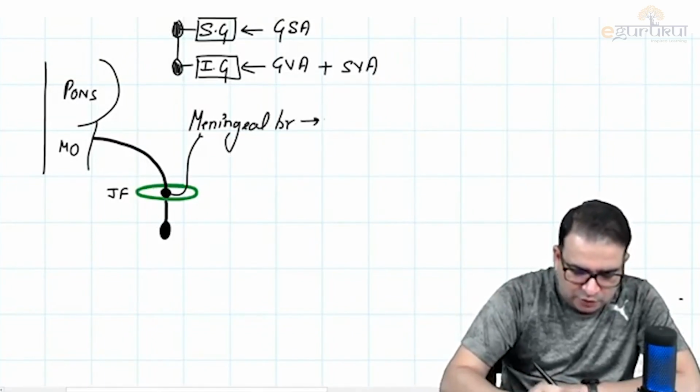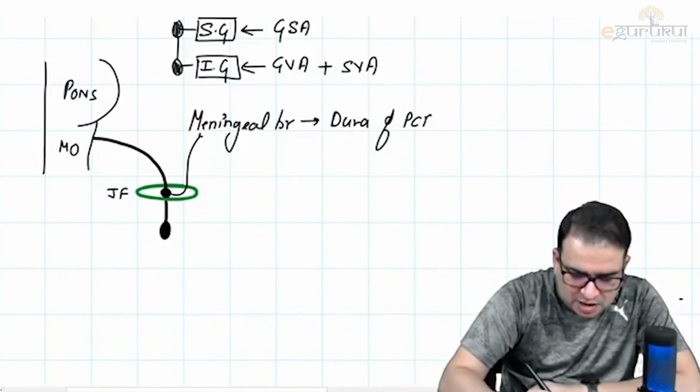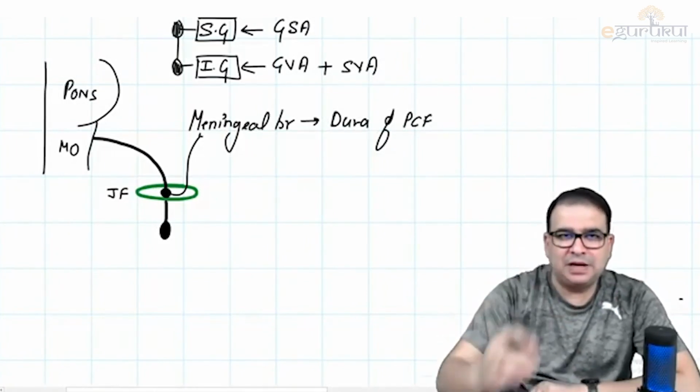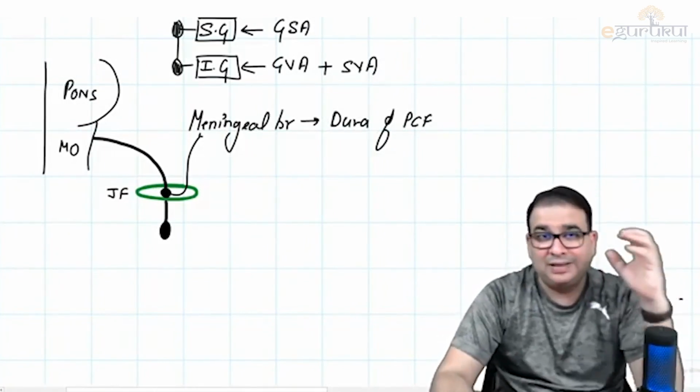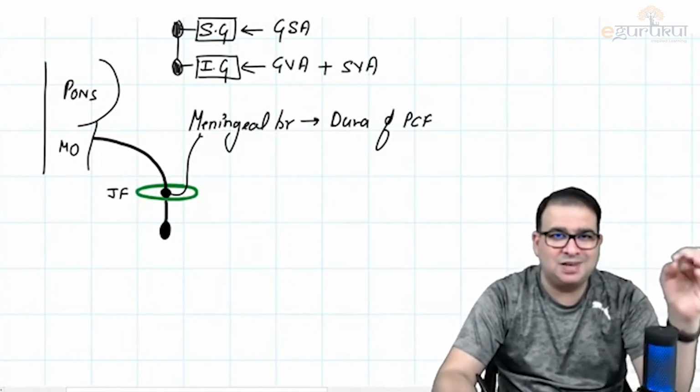And this meningeal branch is obviously supplying the dura mater of which fossa? Dura of the posterior cranial fossa. So there is a meningeal branch which will go from the superior ganglion above, and that is going to supply the dura mater of the posterior cranial fossa.